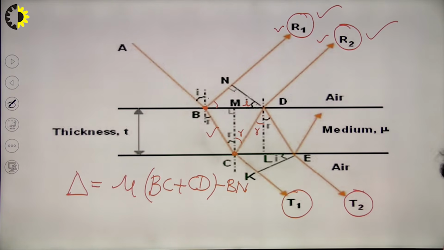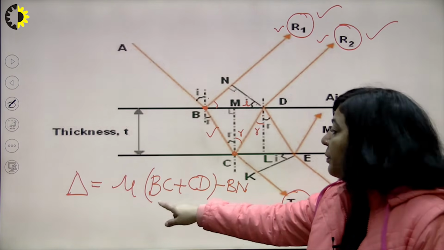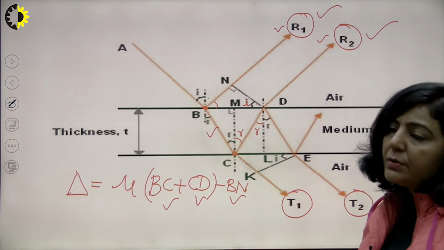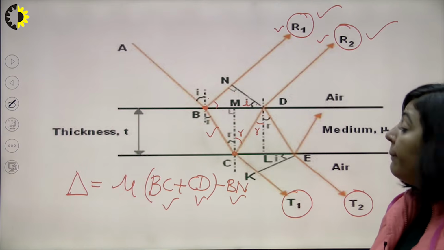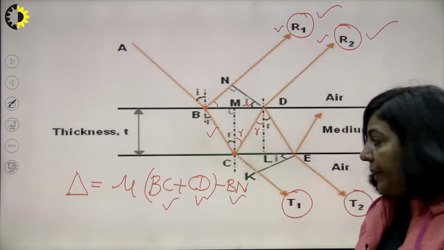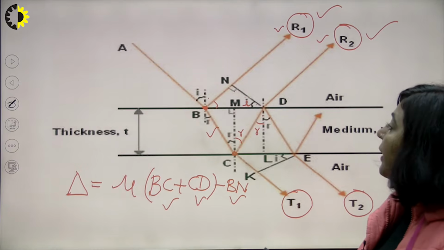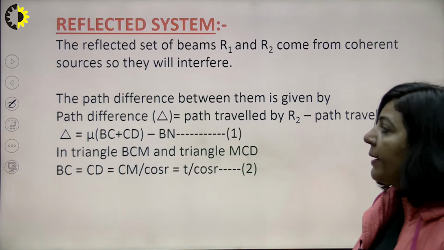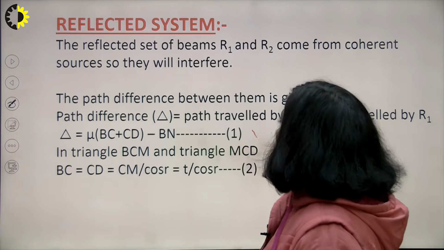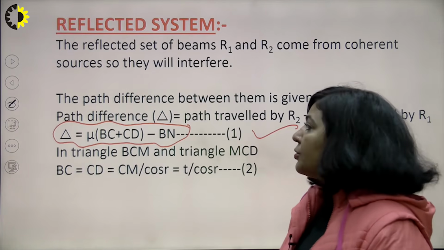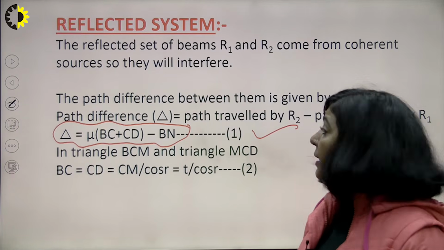So now our objective is to find the value of BC, CD and BN. If you can find all these values, then you can simply find the path difference and get the conditions of maxima and minima. So now we are going to find this BC, CD and BN. As I mentioned, the path difference is mu times BC plus CD minus BN, so you have to find BC, CD and BN.